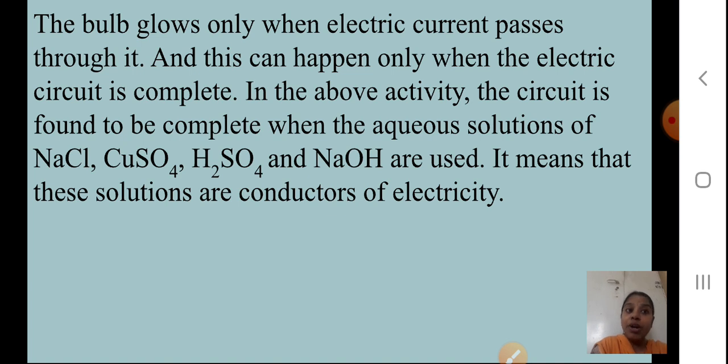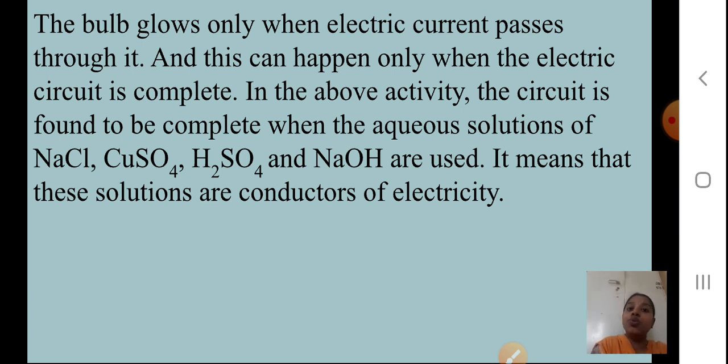In the above activity, the circuit is found to be complete when the aqueous solution of NaCl, CuSO4, H2SO4 and NaOH are used. Okay students, so which compounds are you seeing here? NaCl, CuSO4, H2SO4 and NaOH. It means that these solutions are conductors of electricity.